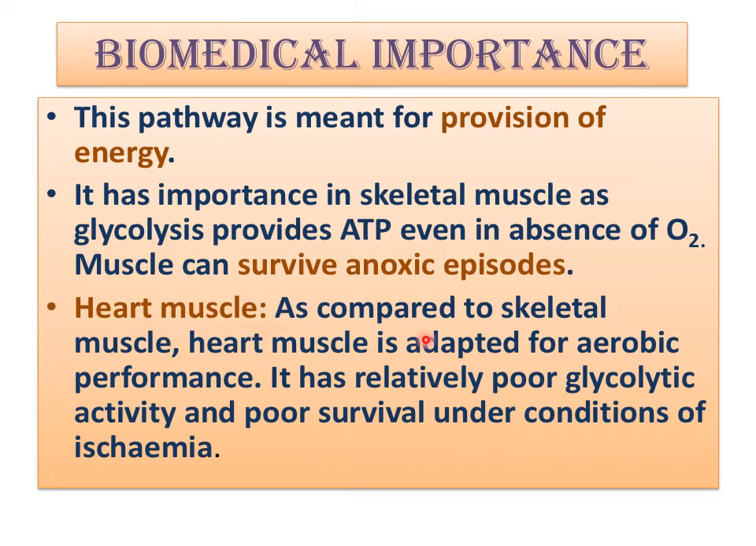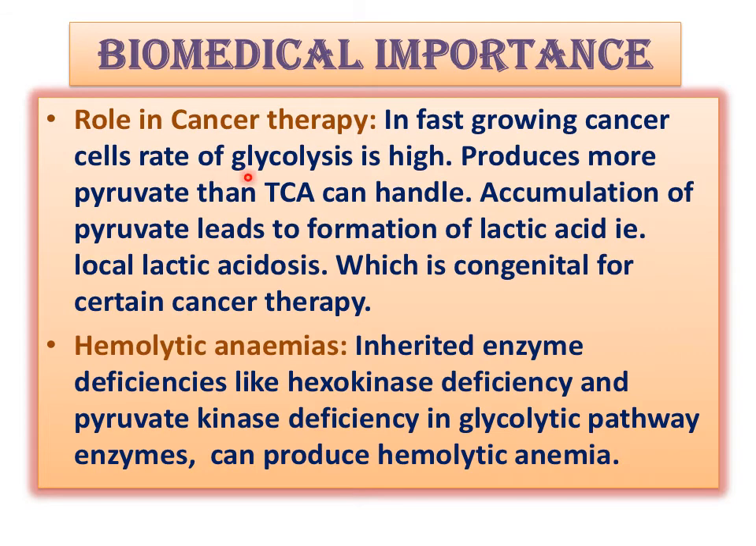Then for heart muscle, as compared to skeletal muscle, heart muscle is adapted for aerobic performance. It has relatively poor glycolytic activity and poor survival under conditions of ischemia. Now, role in cancer therapy. In fast growing cancer cells, the rate of glycolysis is high. Cancerous cells need energy and metabolism, so they increase the glycolysis rate and produce more and more pyruvate than the TCA cycle can handle.